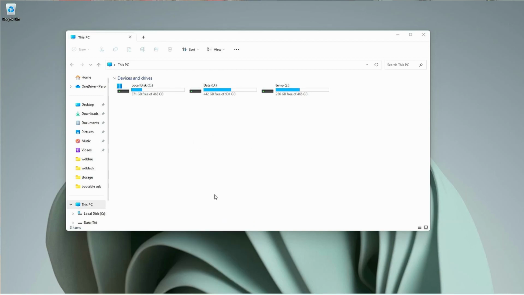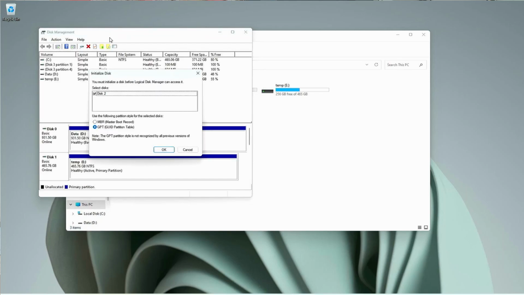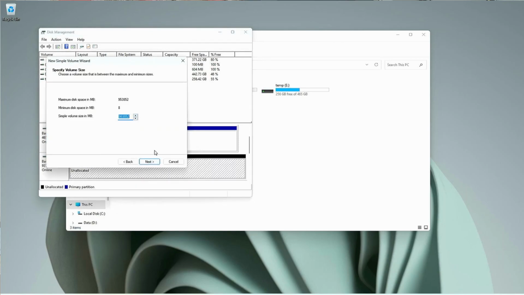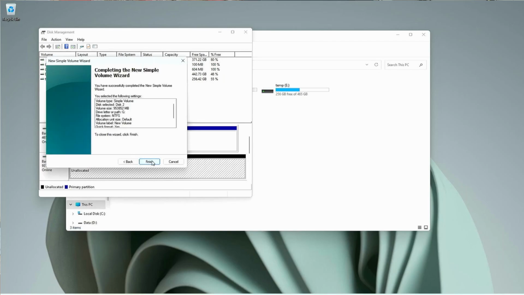So, go to the disk manager ng ating operating system, and then from that disk management utility, saka mo palang i-assign or i-configure yung inyong drive para maging readily available siya dun sa ating operating system. So, from there, you need to allocate it and then define kung ano yung size, yung drive assignment, and yung file system na gagamitin ninyo to be able to be read yung NVMe ng ating operating system.